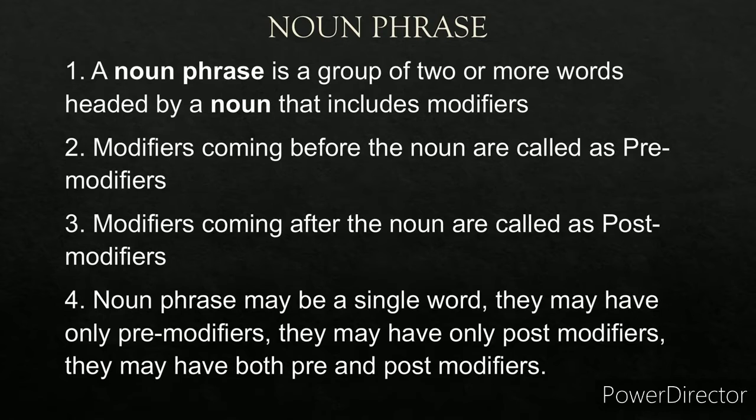Now, there are two kinds of modifiers, pre-modifiers and post-modifiers. Pre-modifiers are the modifiers which come before the noun, and post-modifiers are the modifiers which come after the noun. A noun phrase may be a single word. They may have only pre-modifiers, they may have only post-modifiers, or they may have both pre-modifiers and post-modifiers.